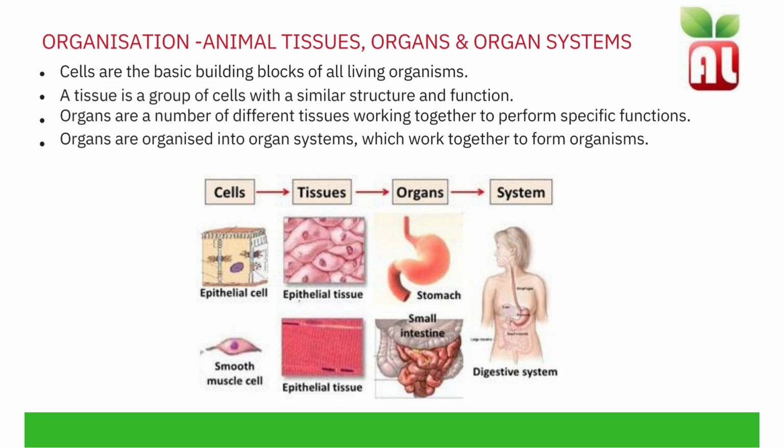The stomach, the small intestine, large intestine, liver and gallbladder are all organs which are part of the digestive system. Other systems include the circulatory system and the respiratory system.